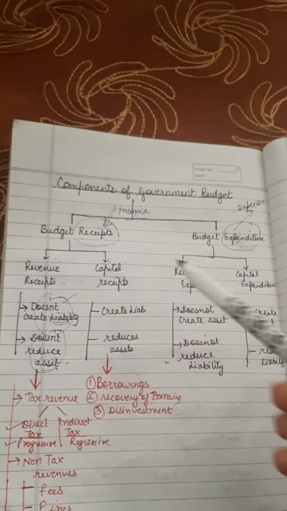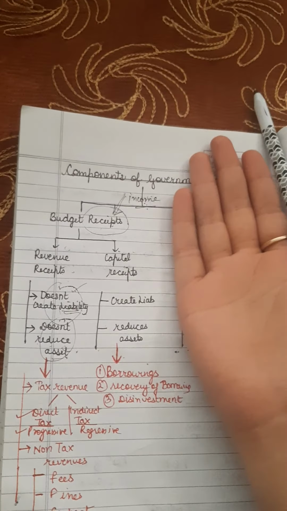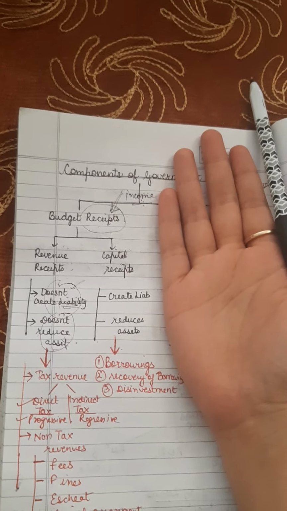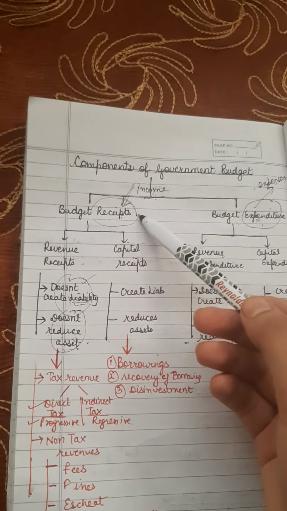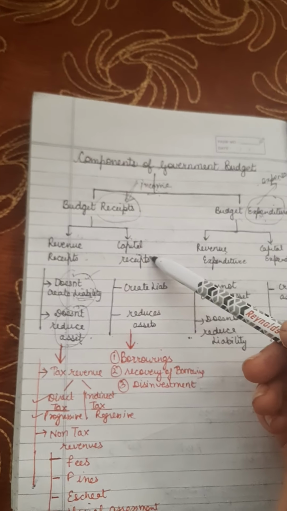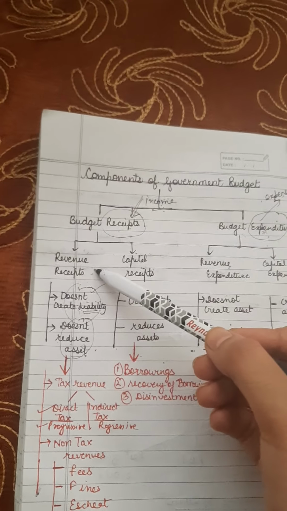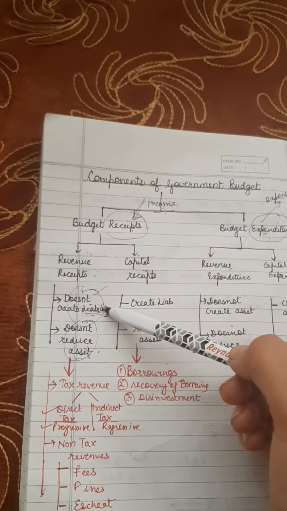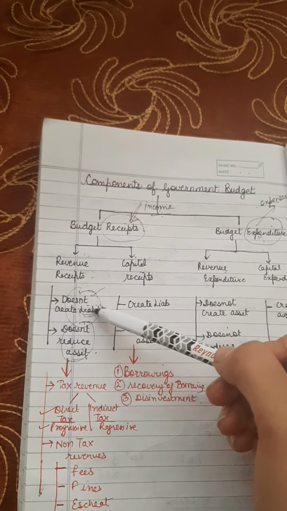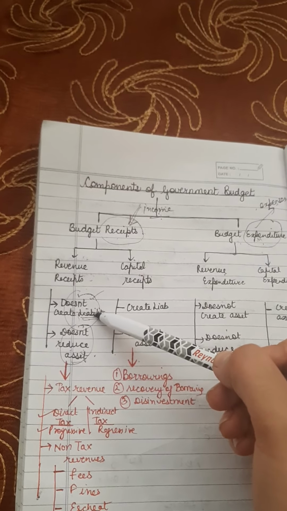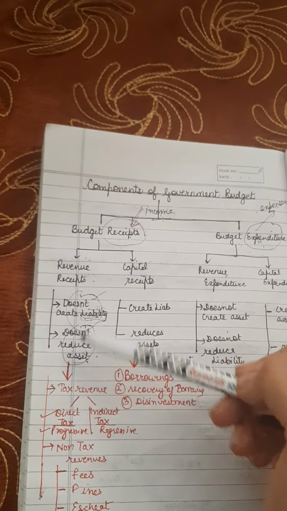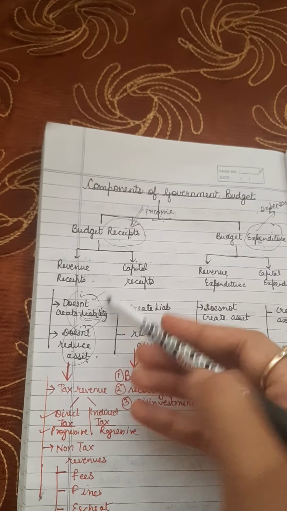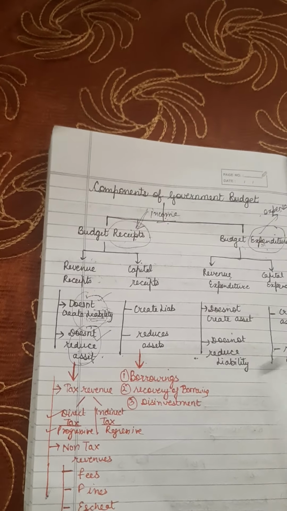So let's come back to this. Today we will be completing budget receipts. Budget expenditure we will be doing in the next lesson. Budget receipts are further of two types: revenue receipts and capital receipts. Revenue receipts are those receipts which do not create a liability for the government. The government does not have to owe because of these receipts, and such receipts also do not reduce any assets of the government.